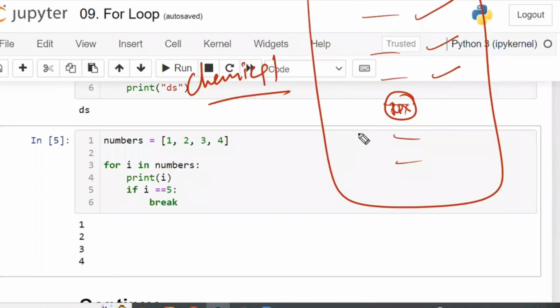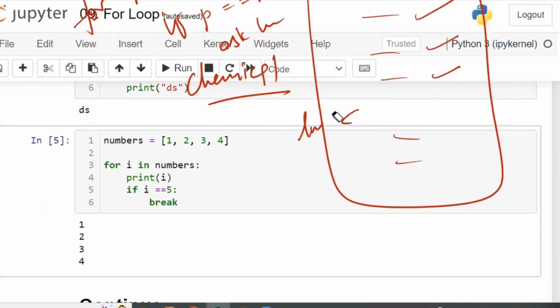Now that chemical person is going to say that to sell this RDX, you have to get a license. That is the condition. For I in chemicals list, if the product is equal to RDX, ask the user for license. If the person has not selected RDX, then what is the use of license?